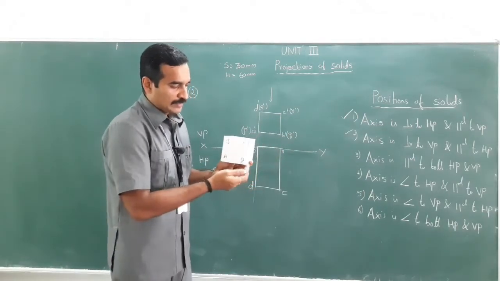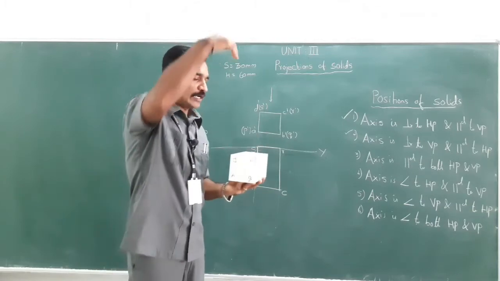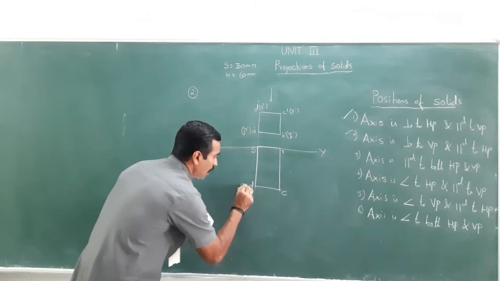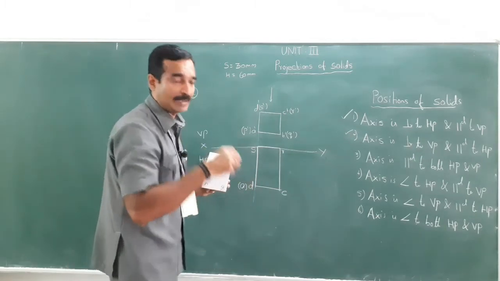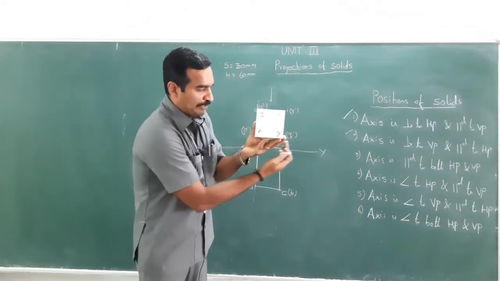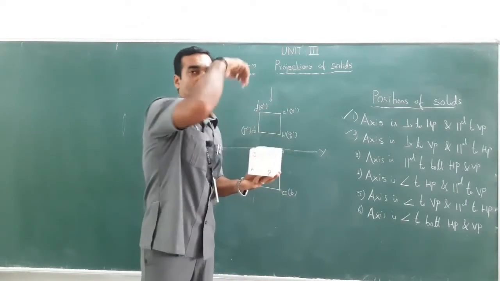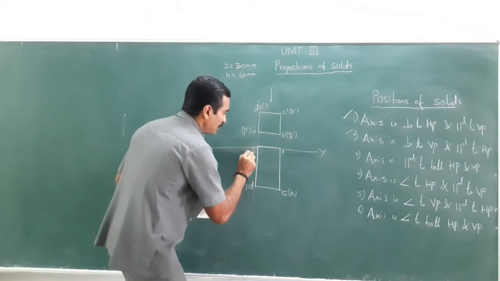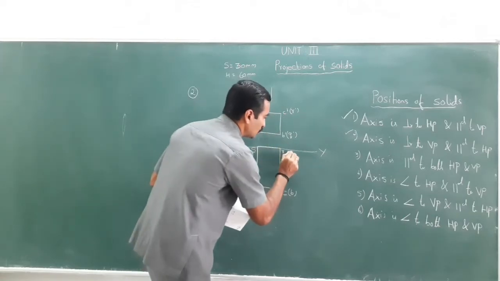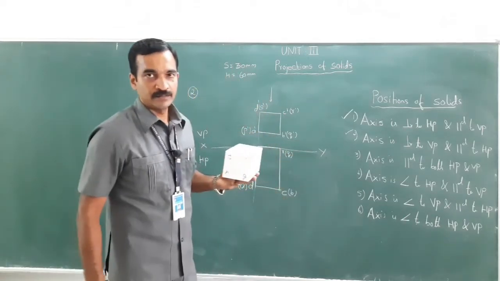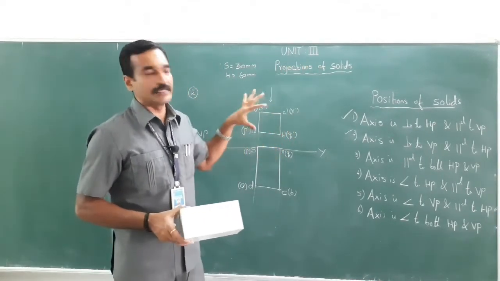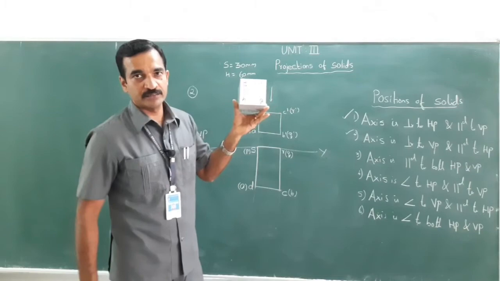And what about the other four corners? When you look at it from the top, A and B are invisible. A and B are invisible, which needs to be captured within the bracket. And what about PQ? PQ is right behind S and R, right? So that needs to be captured within the bracket. P and this could be Q. Clear? Here, as far as a solid is concerned, where the axis is perpendicular, there you will get the true shape of the object. Got it?